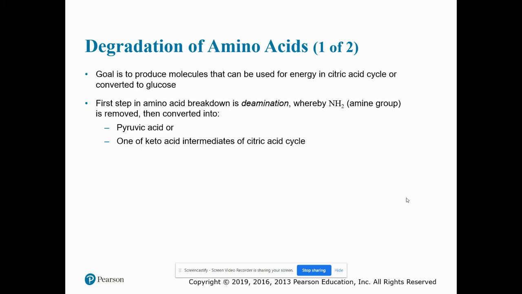So we have the degradation of amino acids, and the goal is to produce molecules that can be used for energy in the citric acid cycle or converted to glucose. The first step in amino acid breakdown is deamination, where the amine group is removed and then converted to pyruvic acid or one of the keto acid intermediates of the citric acid cycle.